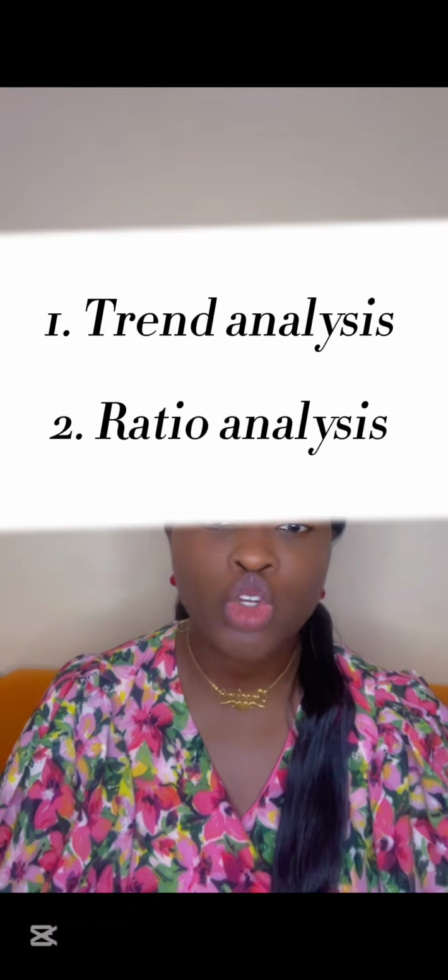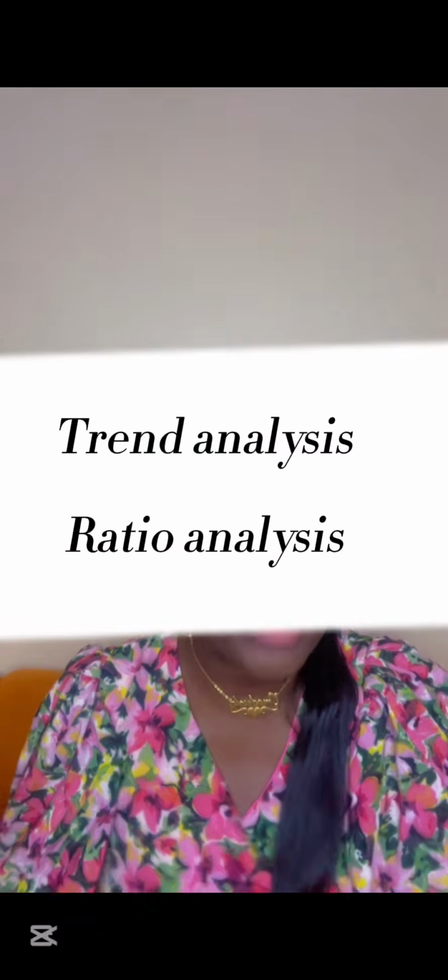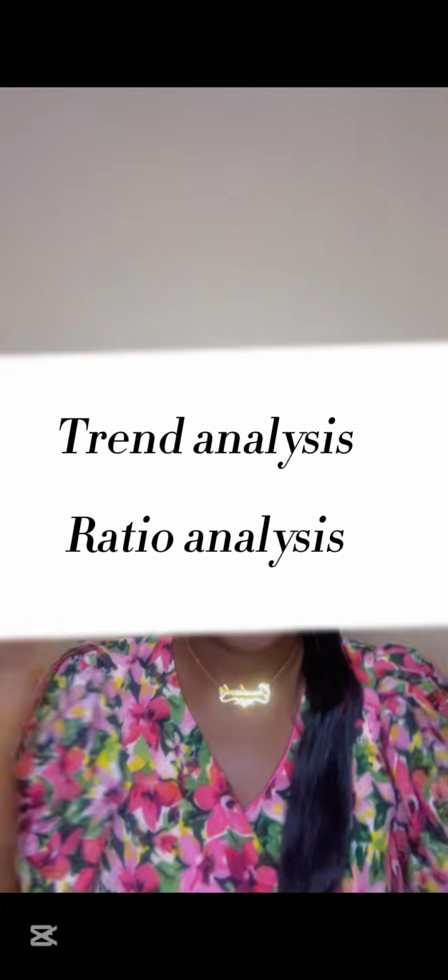The first one is trend analysis and the second one is ratio analysis. The purpose of financial statement analysis is to identify areas of weakness and areas of strength, and the way you can do this is by assessing the trend in performance and by using ratios to check profitability, liquidity, and the like. In the same vein, the tools that are most commonly tested are trend analysis and ratio analysis, because they can best be used to assess the weaknesses and strengths of a company.